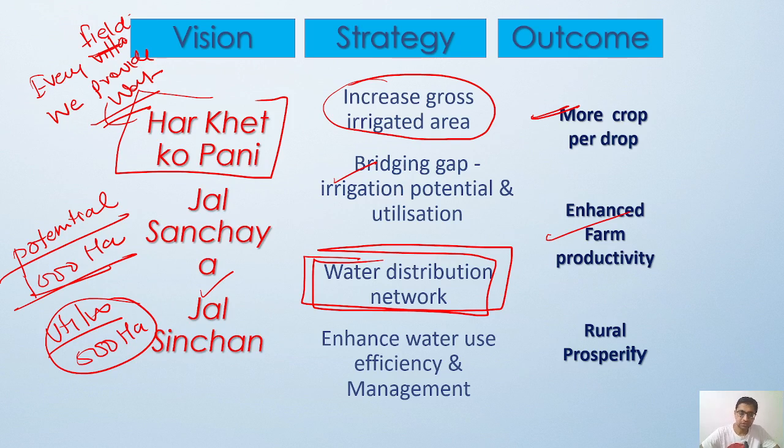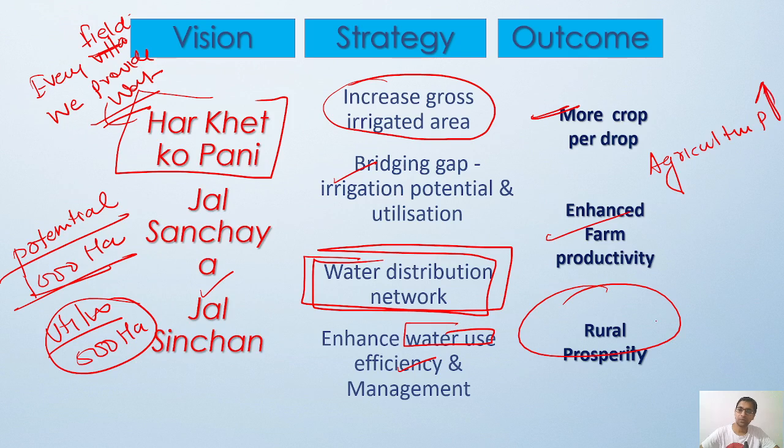This will help in enhancing water use efficiency and management, right? This will further boost our agriculture productivity, and as agriculture productivity goes up, similarly rural prosperity also goes up. So this is the vision, this is the strategy for what we are going to do, and this is what we are going to get.